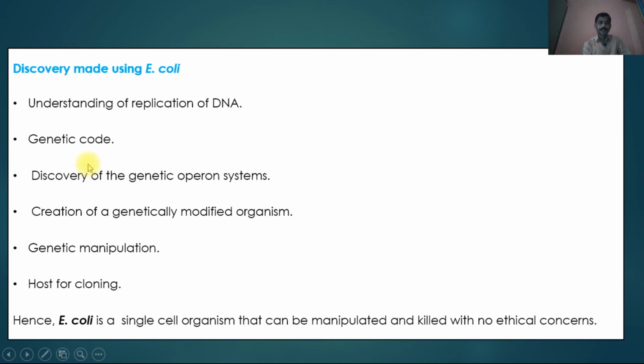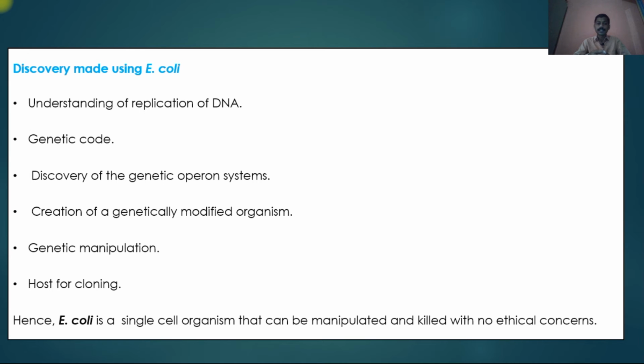Again, creation of the genetically modified organism. In E. coli, insulin production first occurred by transferring the human insulin gene into E. coli, and that hybrid or genetically engineered E. coli produces insulin.